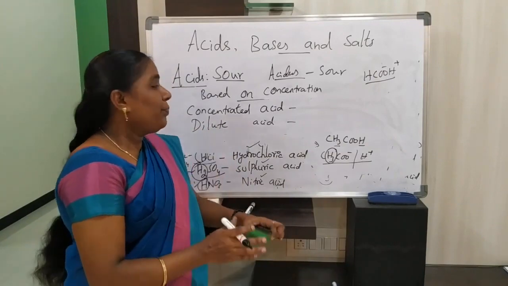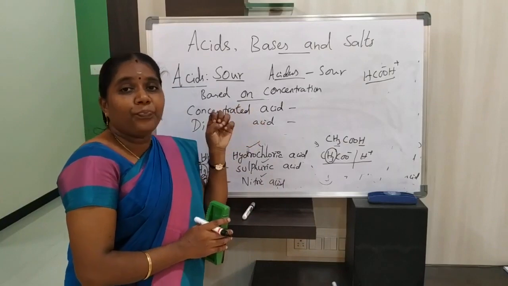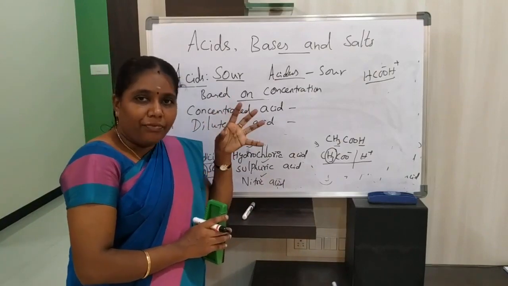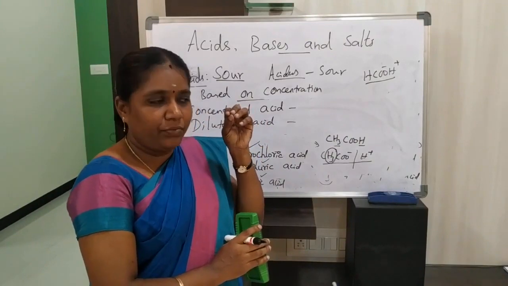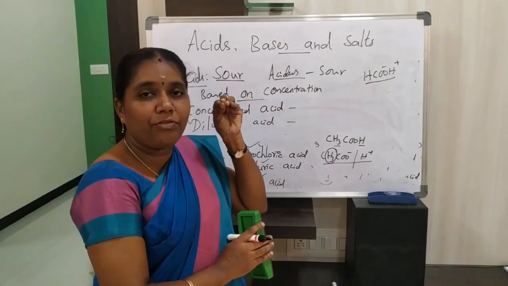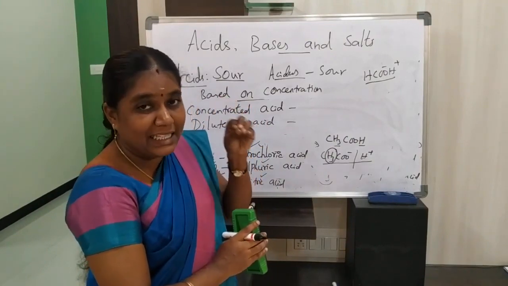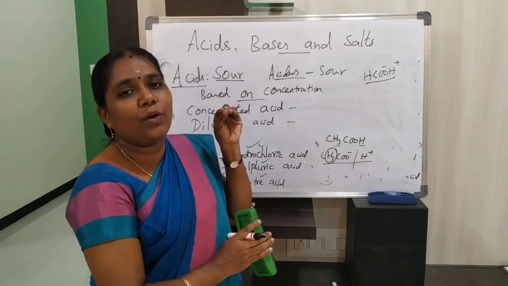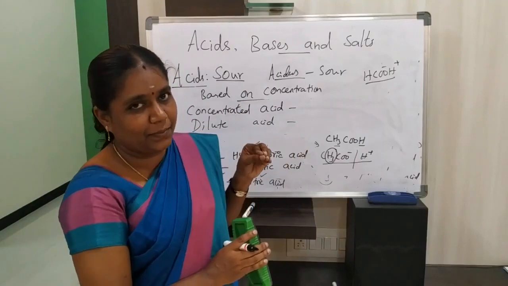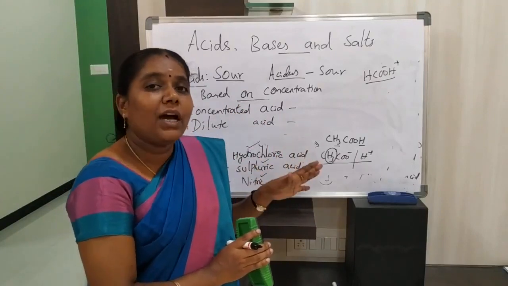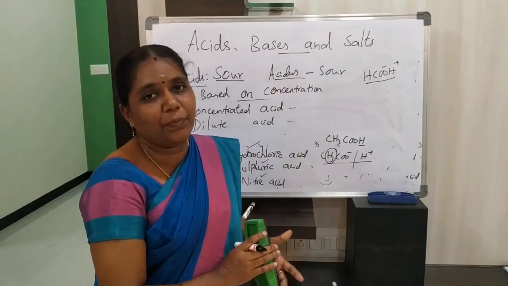For example, if we take any acid and mix it with water, and only a minimum amount of water is mixed in the acid, it is considered a concentrated acid. So the amount of acid is maximum.